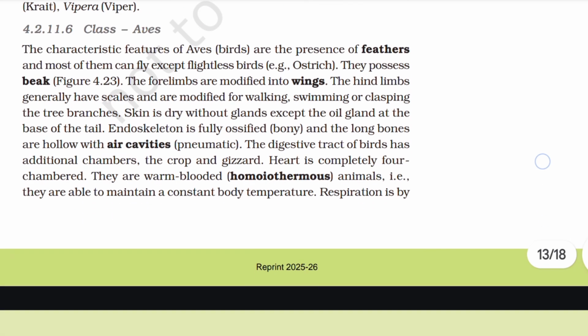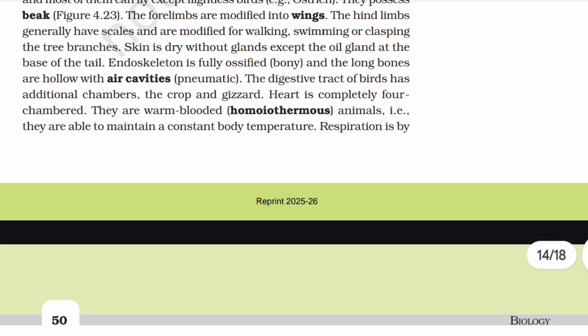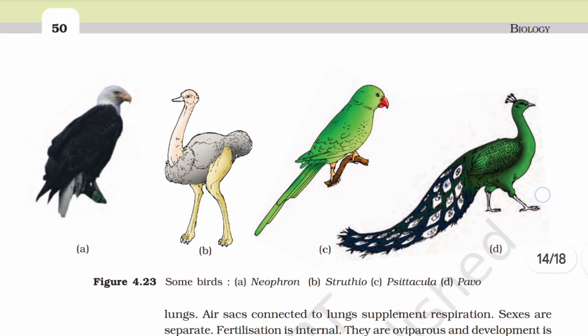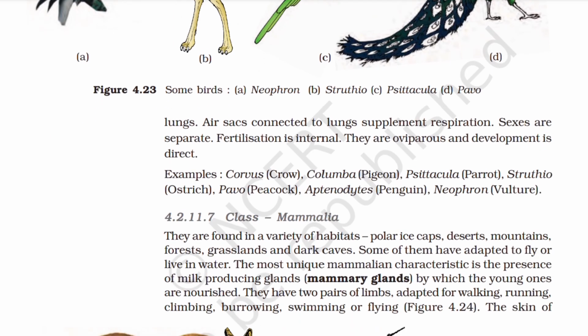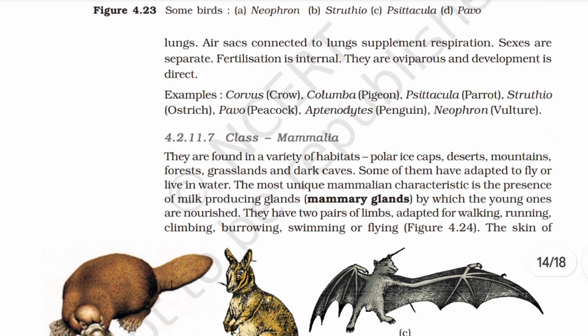The digestive tract of birds has additional chambers, the crop and gizzard. Heart is completely four-chambered. They are warm-blooded animals, that is, they are able to maintain a constant body temperature. Respiration is by lungs. Air sacs connected to lungs supplement respiration. Sexes are separate. Fertilization is internal. They are oviparous and development is direct. Example: Corvus, Columba, Psittacula, Struthio, Pavo, Aptenodytes, Neophron.